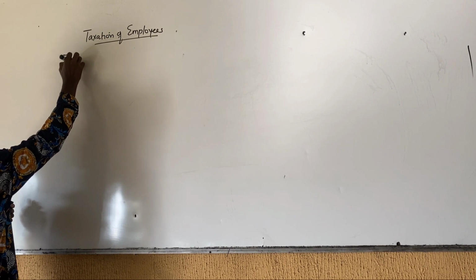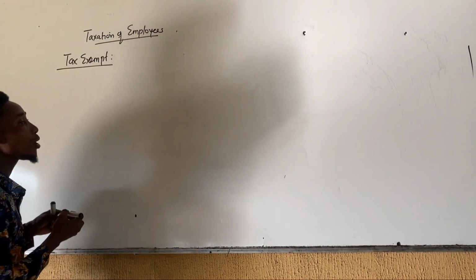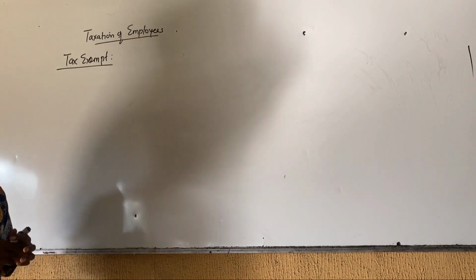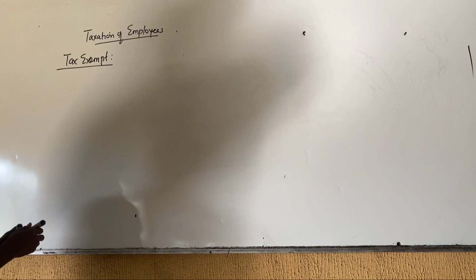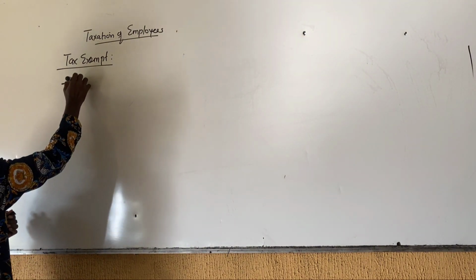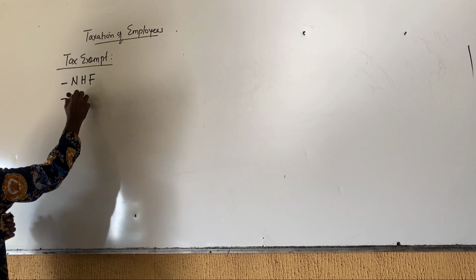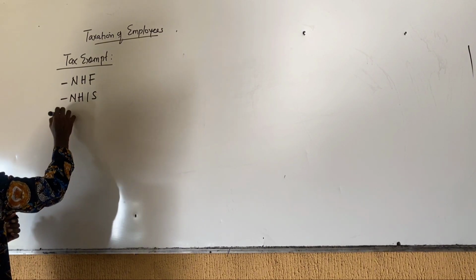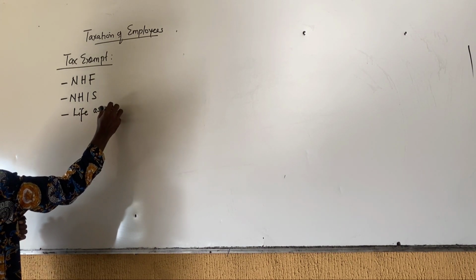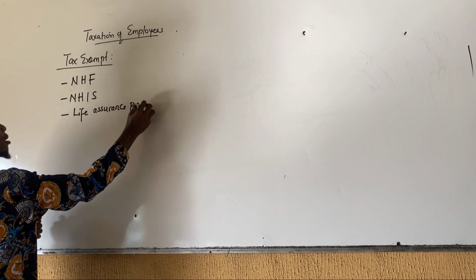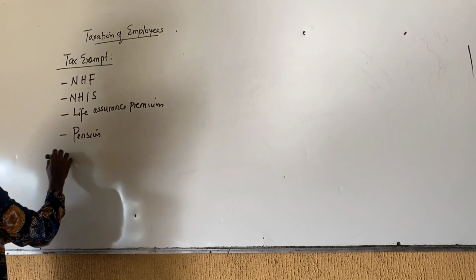So we call them tax exempt. You must deduct them first before calculating the chargeable income of the employee, so as to reduce the tax liability of the employee. So they include National Housing Fund, National Health Insurance Scheme, life assurance premium, we have pension and gratuity.